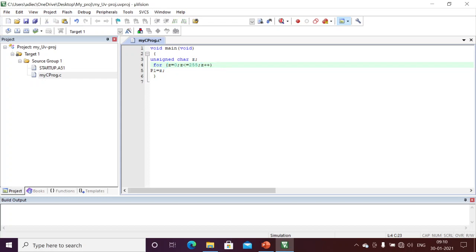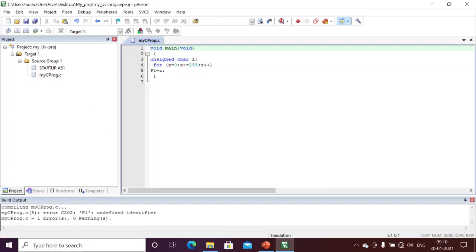If we have only one statement, there is no need for open and close braces, I can simply write it. If you have many statements, I can write them with open and close braces. Right now the braces are not required since we have only one statement within the for loop. I have saved my program as .c.